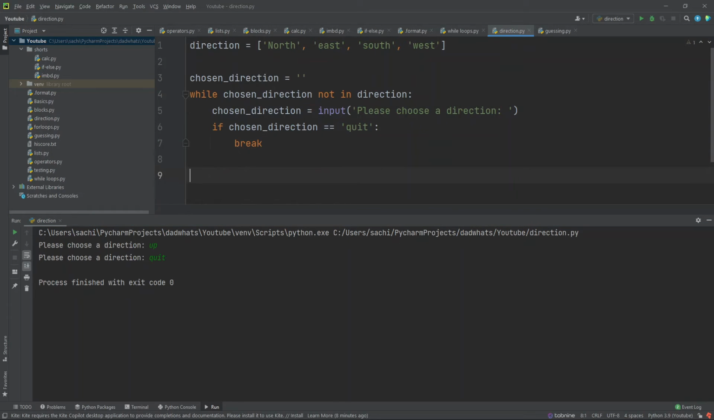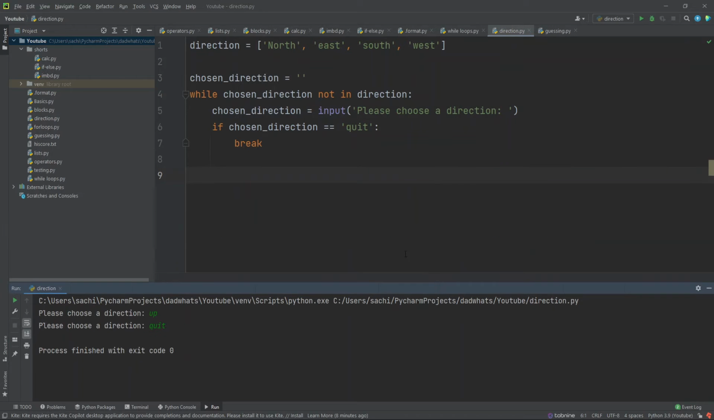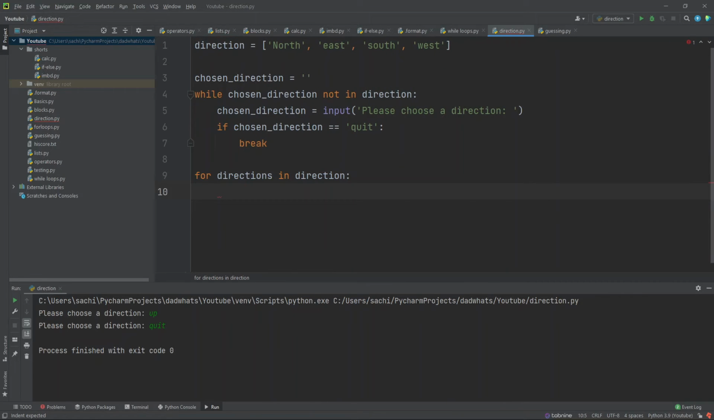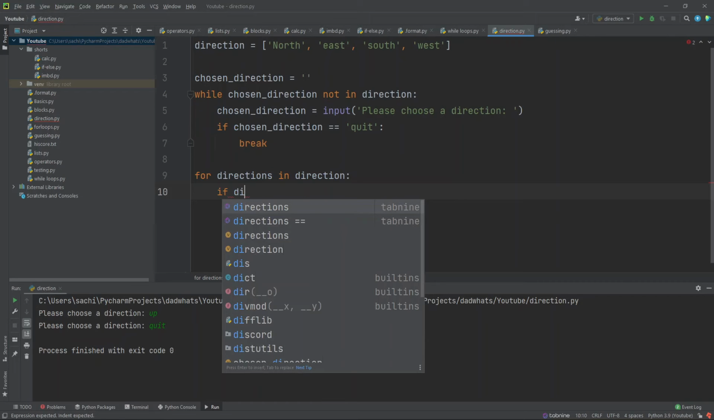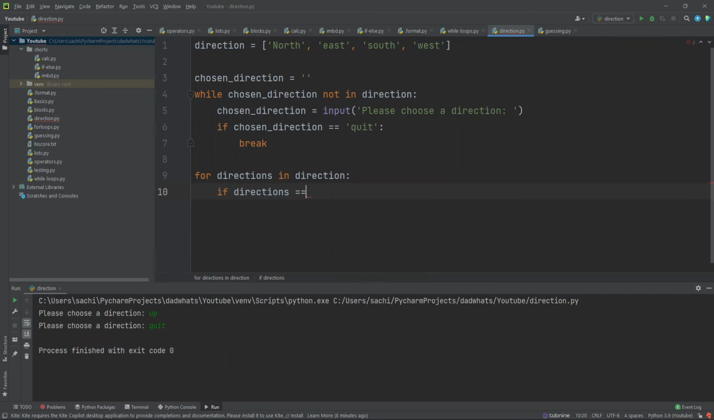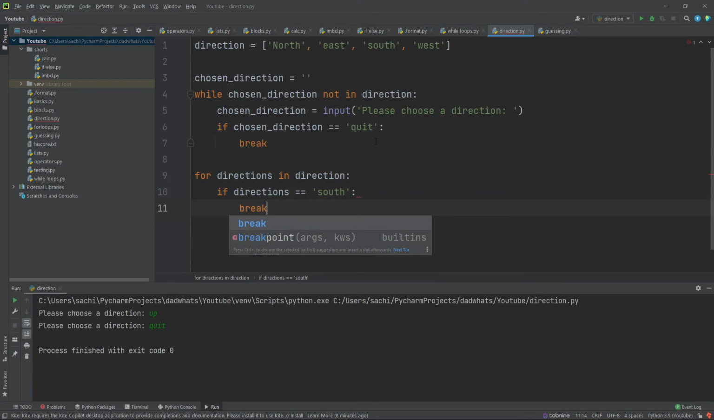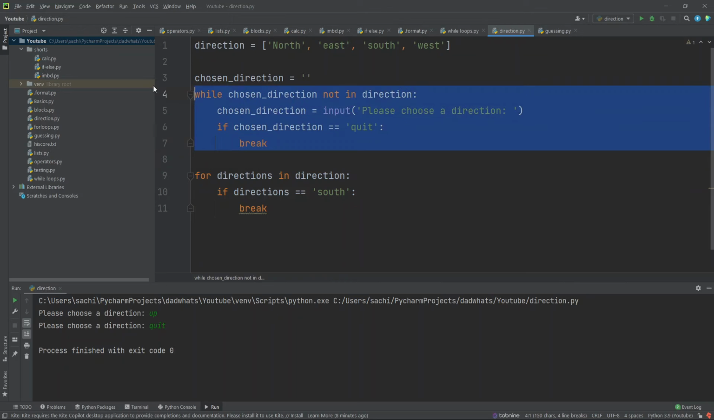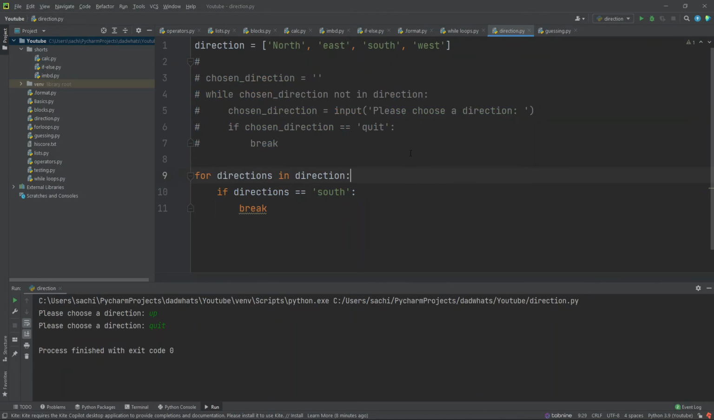Now, first we saw the implementation of break in a while loop. Now we'll see the same for a for loop. What we'll do is iterate over the list directions. For that we'll write: for direction in directions, and if direction is equal to, so basically equality sign, south, let's say, then we have to break, or we have to get out of the loop, right? So I'll just comment out the while loop and run the program again.